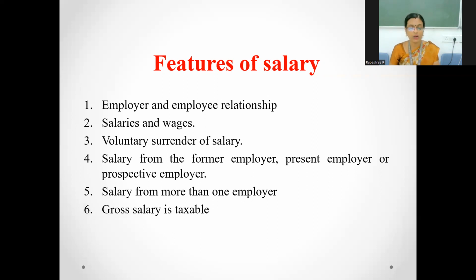The next thing that we have to understand is what is gross salary. Gross salary refers to the total amount of salary that a particular individual receives without any deductions. For example, let's say I earn 60,000 a month. Out of 60,000, the PF amount, that is the Provident Fund amount, and the professional tax amount are deducted on a monthly basis. When I do not deduct these PF and professional tax amounts, and take the gross amount without any deductions, then I call that gross salary.